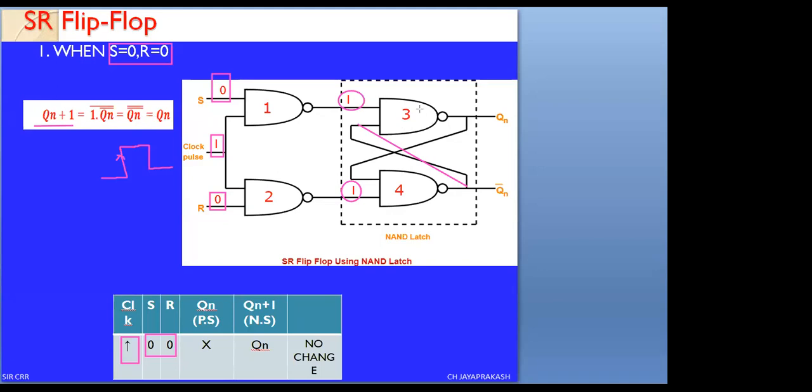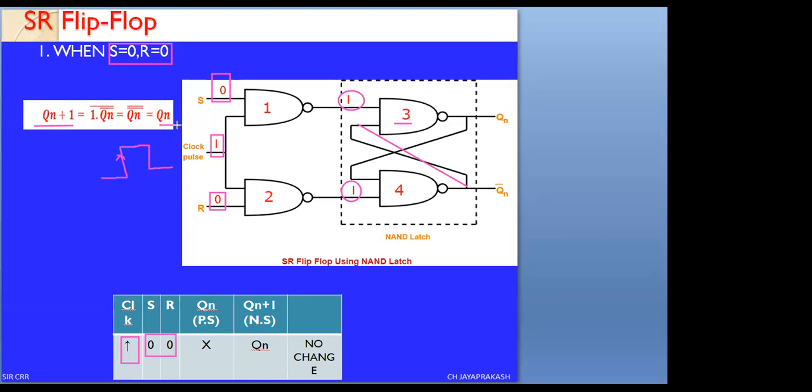Observe the output across NAND gate 3. One input is 1 and the second input is QN bar, and it is a NAND gate, so the whole expression is complemented: 1 into something, the whole bar. QN bar double complement will be equal to QN.